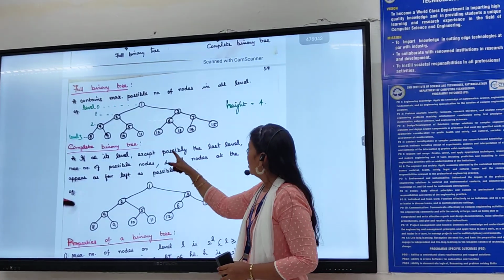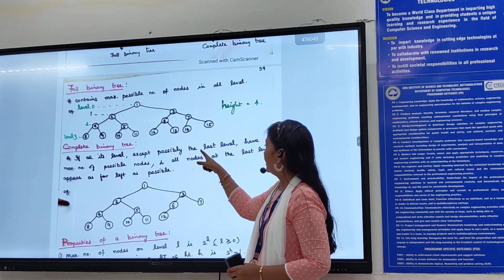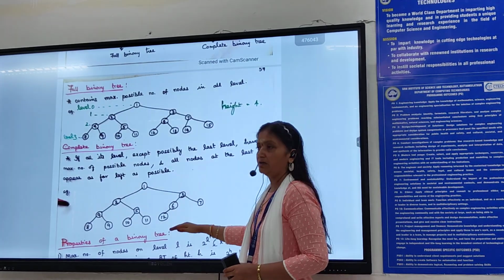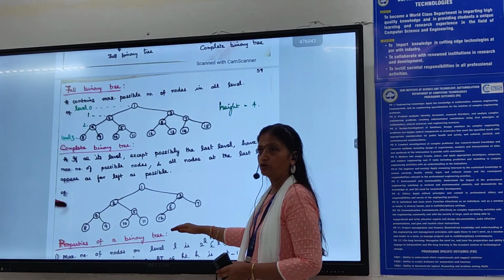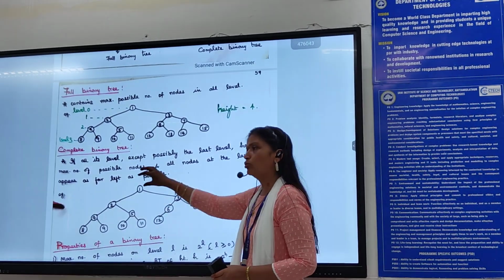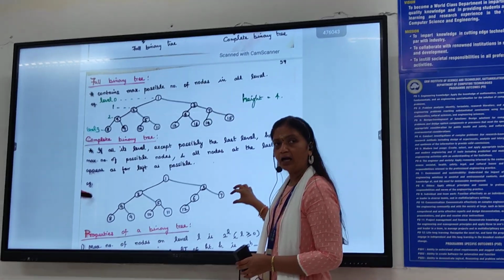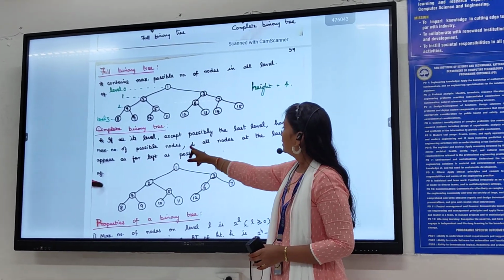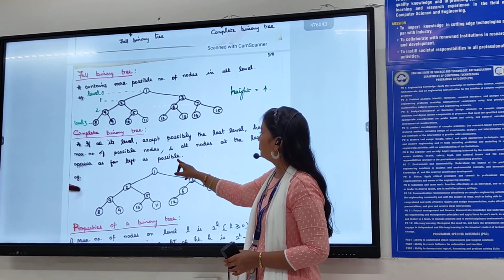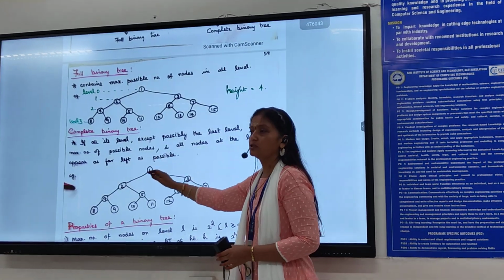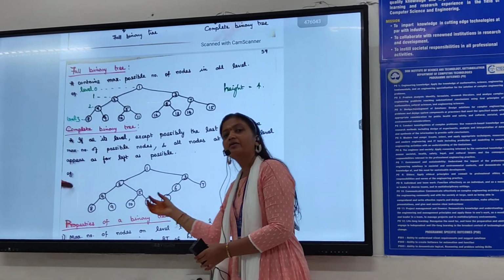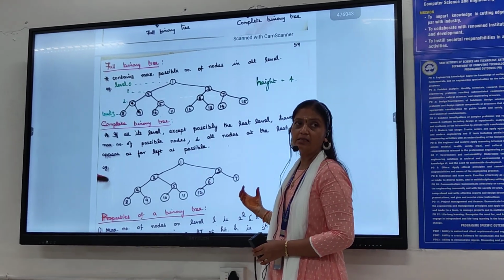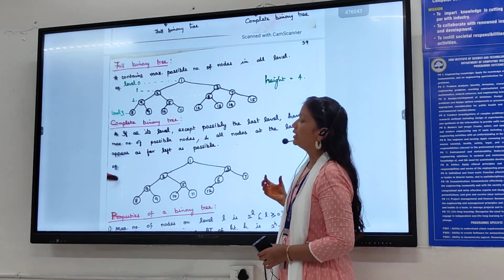So in all the levels except possibly the last level, so don't refer to the last level, most of the nodes will have the maximum number of children, but all nodes at the last level appear as far left as possible. So the left side everything will be filled, the right side will have some emptiness. That is a complete binary tree.